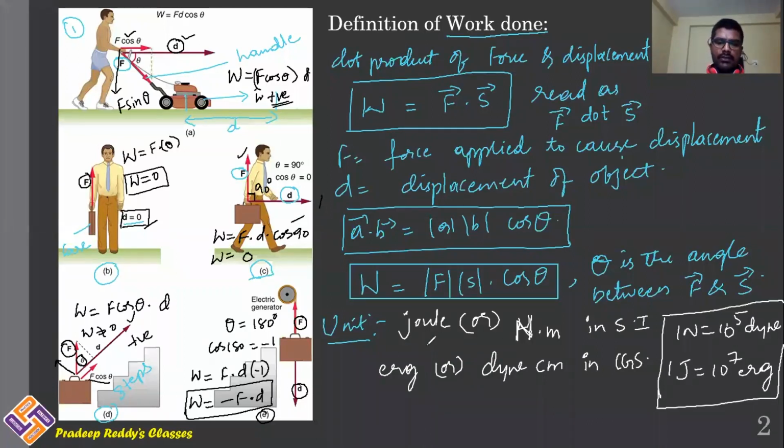So from all these conclusions, you can simply write work done can be positive, work done can be negative, or work done can be equal to 0. And positive work done, negative work done, or 0 depends on the angle between F bar and D bar. Based on the angle between F and D, work done can be positive, negative, or 0.